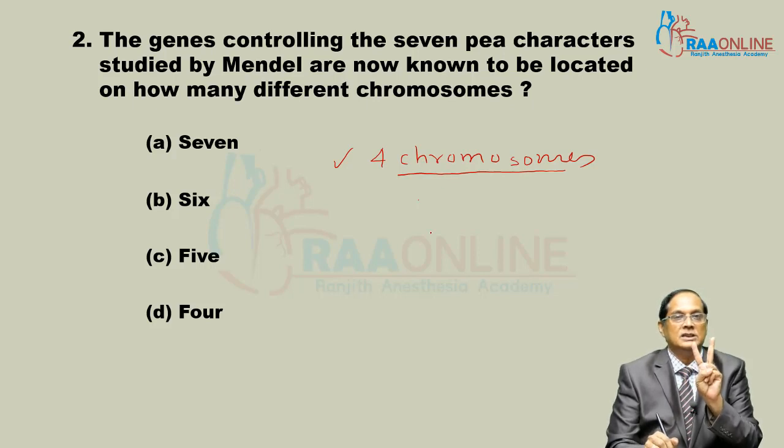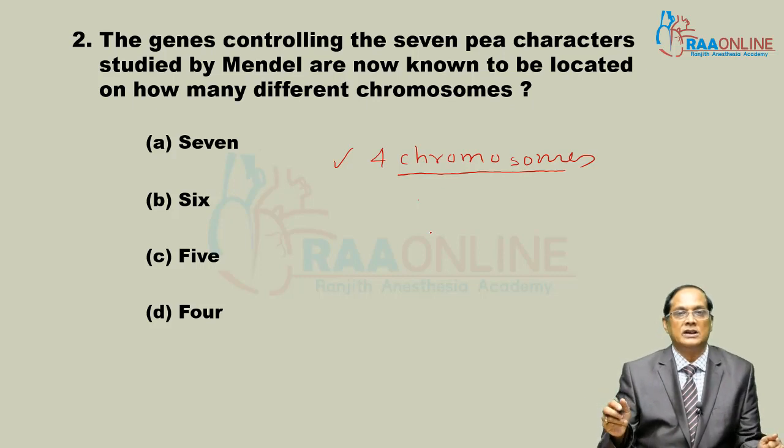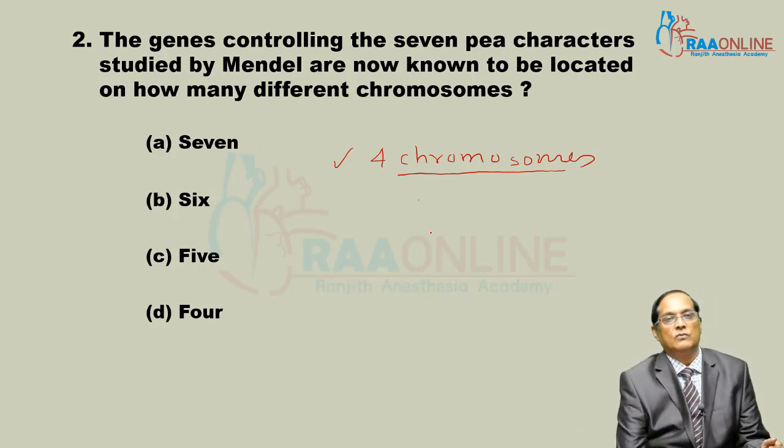Suppose he studied height, then nothing else is considered at that moment. He studied only one character at one time.